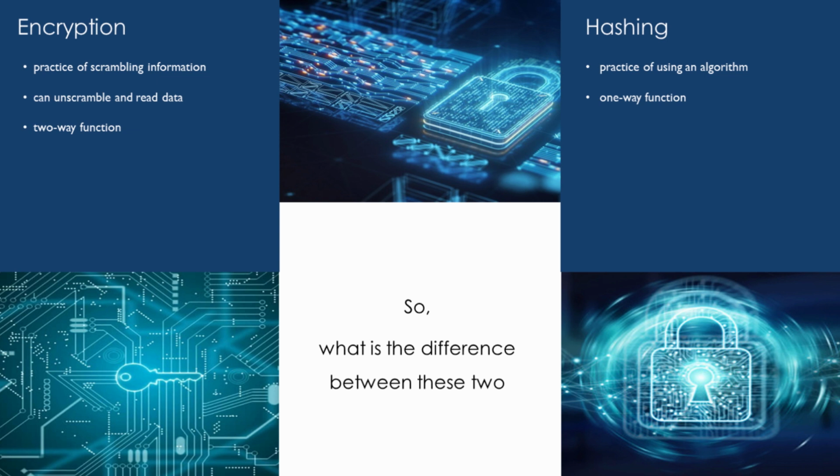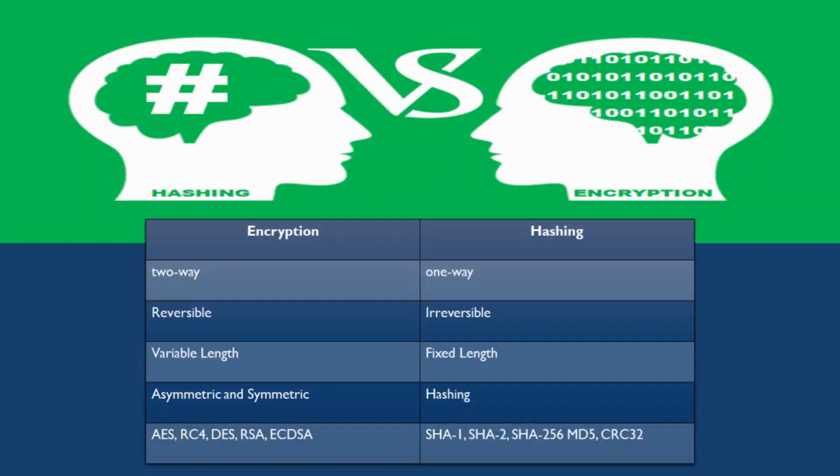Let's find out what are the key differences between encryption and hashing. Encryption is a two-way function that takes in plaintext data and turns it into undecipherable ciphertext. Hashing is a one-way method of hiding sensitive data. Using a hashing algorithm, hashing turns a plaintext into a unique hash digest that cannot be reverted to the original plaintext without considerable effort. Encryption is reversible and hashing is irreversible.